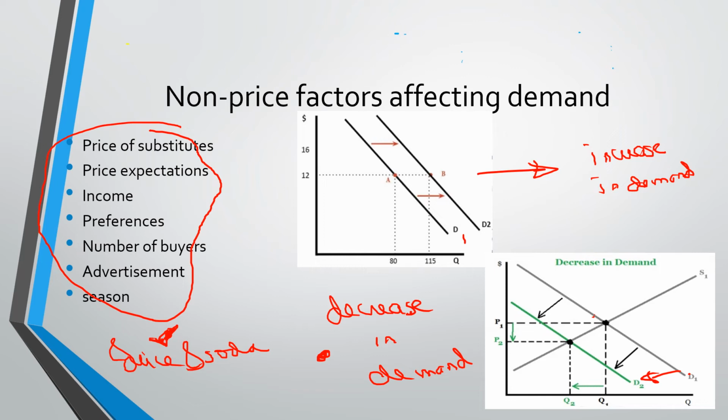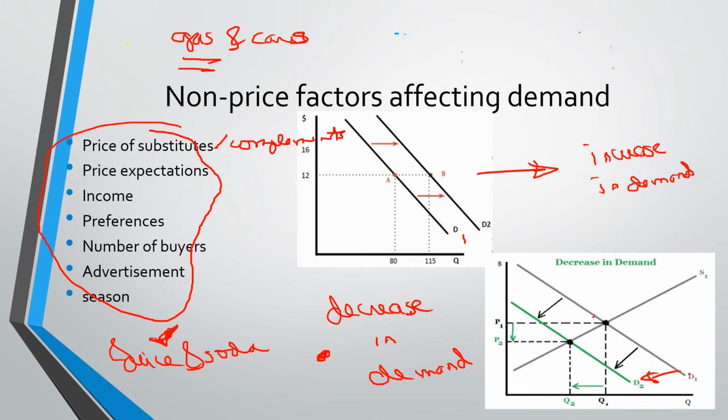Okay? Or probably we'll take a look at the price of complements. When you say complements, these are products that always go together, like gasoline and cars. And I think this is very relevant nowadays, especially since the price of gasoline has increased significantly.